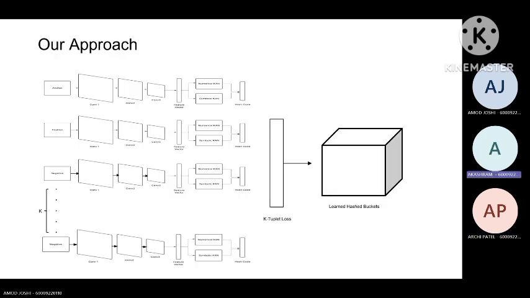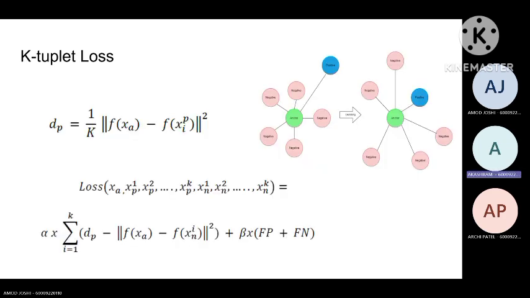Our approach is a Siamese network that takes into account one anchor, one positive, and multiple negatives. Then we use k-tuplet loss to train the model. K-tuplet loss is a generalized form of triplet loss.